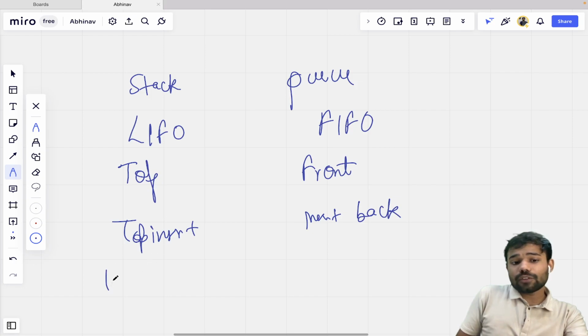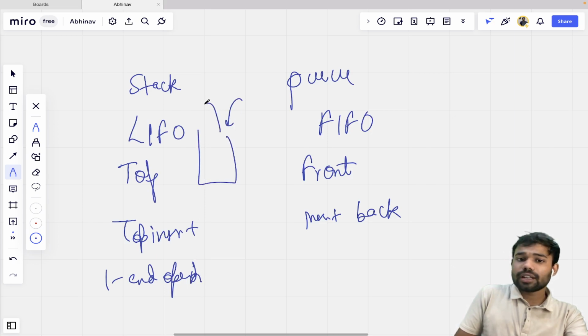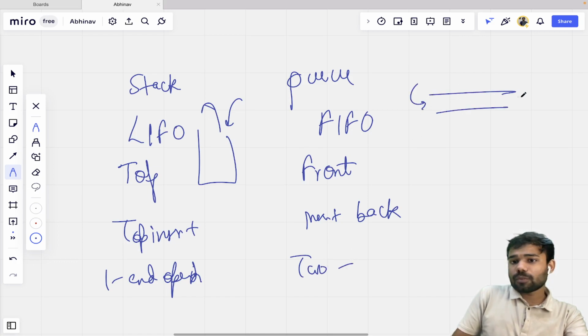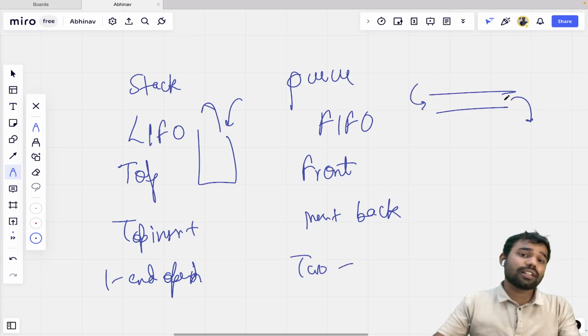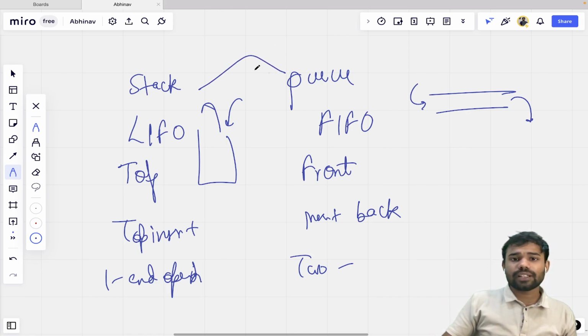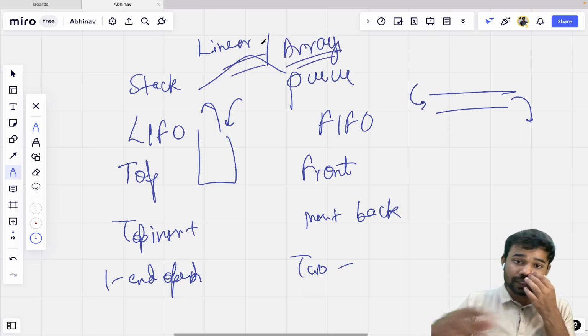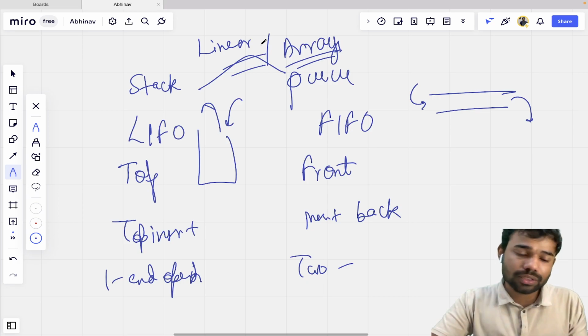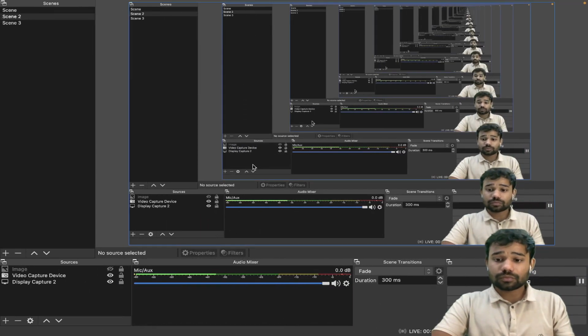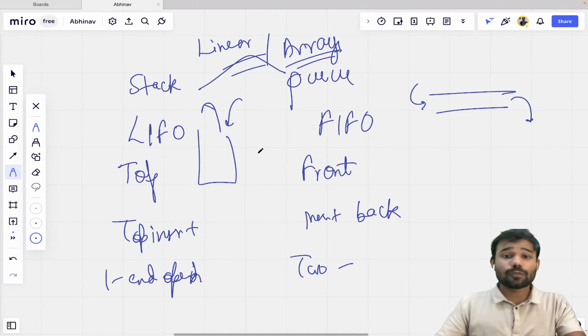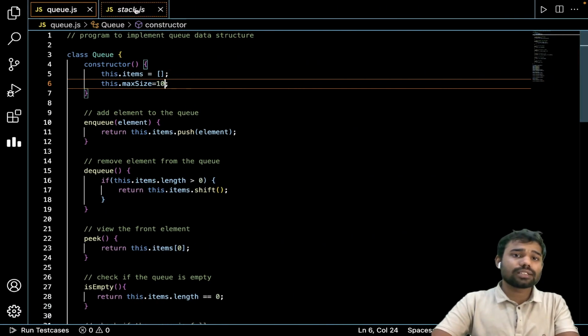So in stack we have only one end open, you can see here, open like this. Here insert is also there, remove is also there, but in queue two ends are open like this, insert from here, remove from here. They both are linear data structures, and we have implemented both using arrays. But there are some differences between stack and queue also, that we have discussed. So this is what we have discussed about stack and queue, and this is the complete implementation of that.